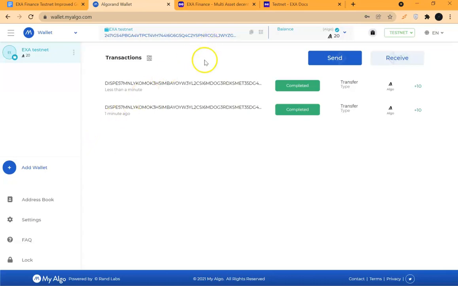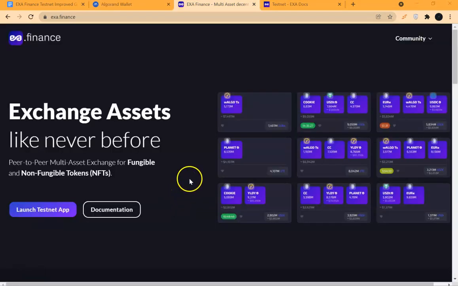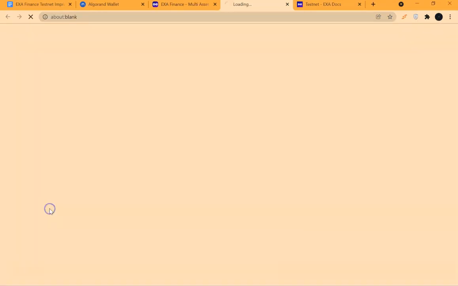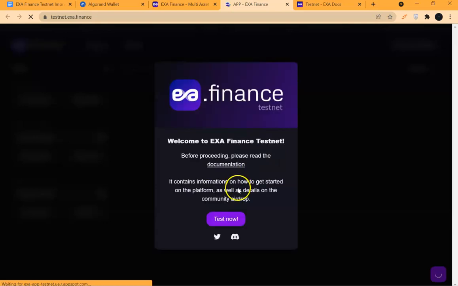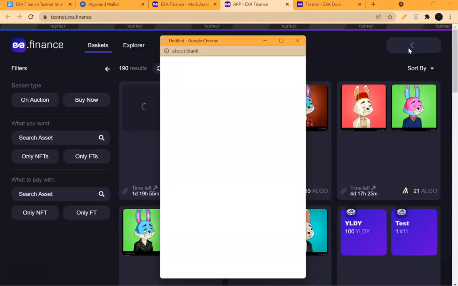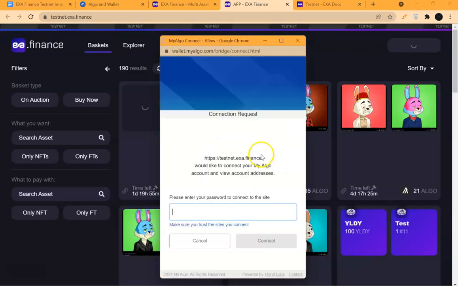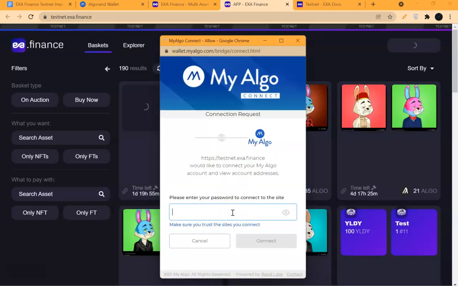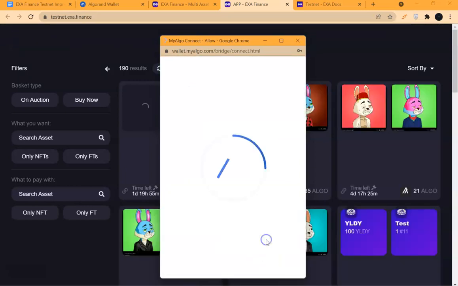So now that we have Algo, we can interact with EXA Finance testing. Now that you are set for testing, launch the testnet app. Once the testnet app is launched, connect wallet. You know the drill. You have to connect your wallet. Yes, the pop-up will come. Yes, type it in, connect.